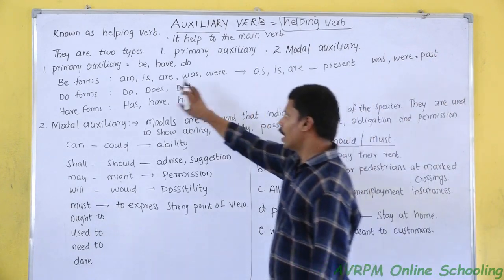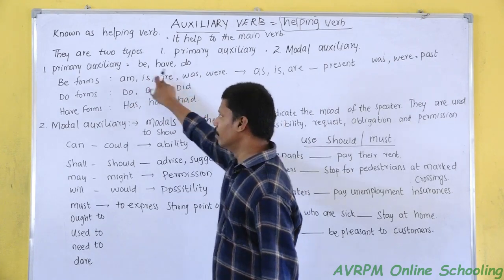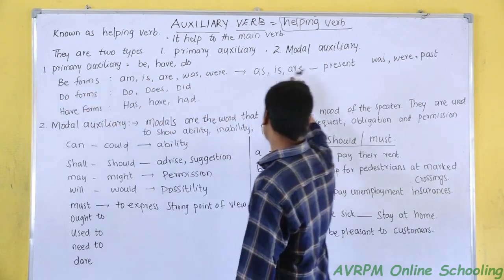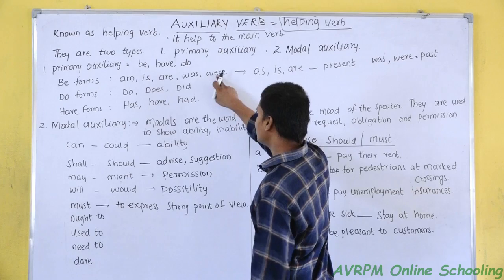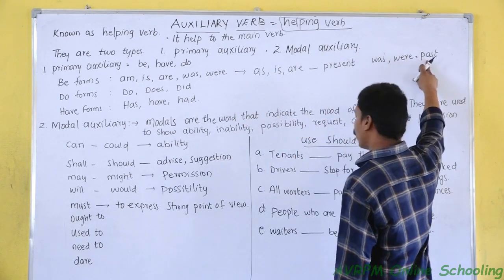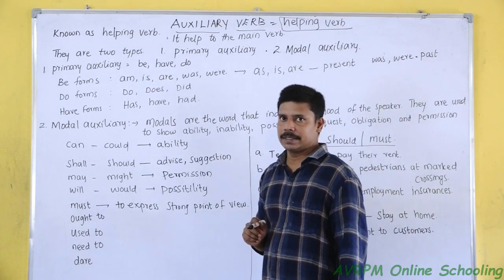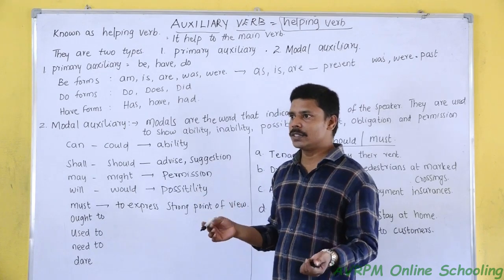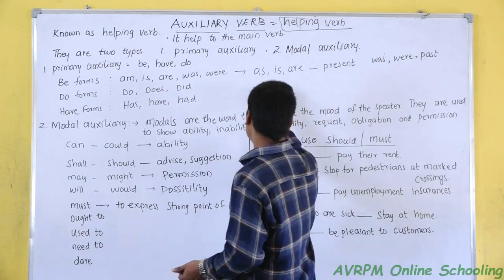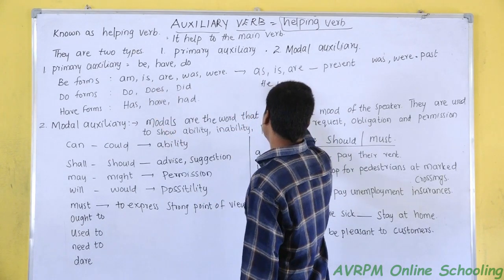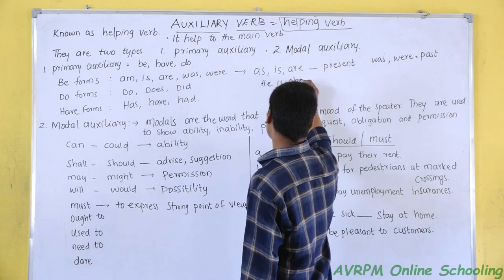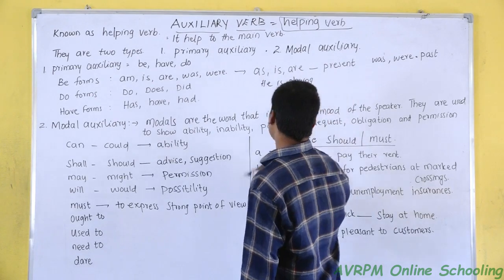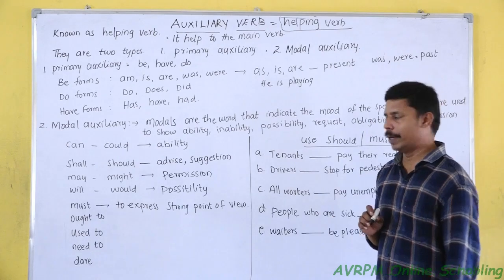So here am, is, are belong to the be form of present tense. Was belongs to the be form of past tense. When we form a sentence, for example, he is playing.